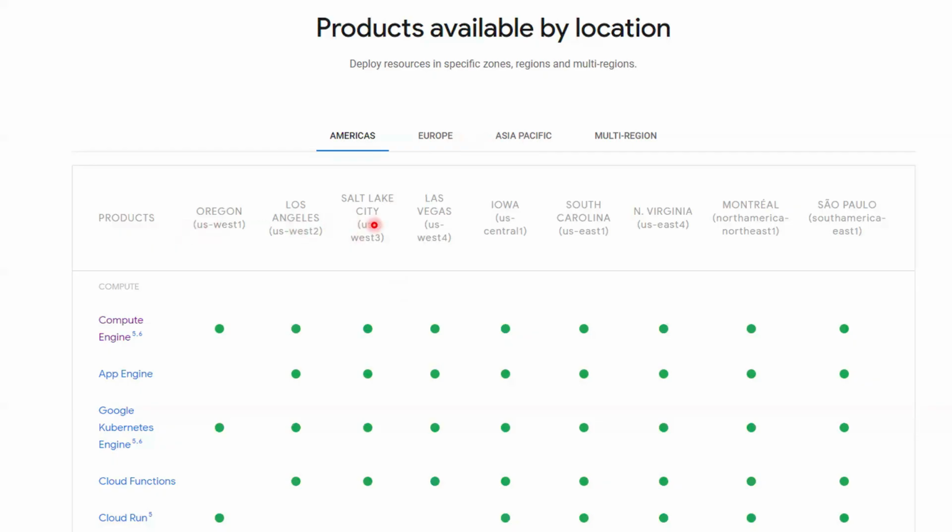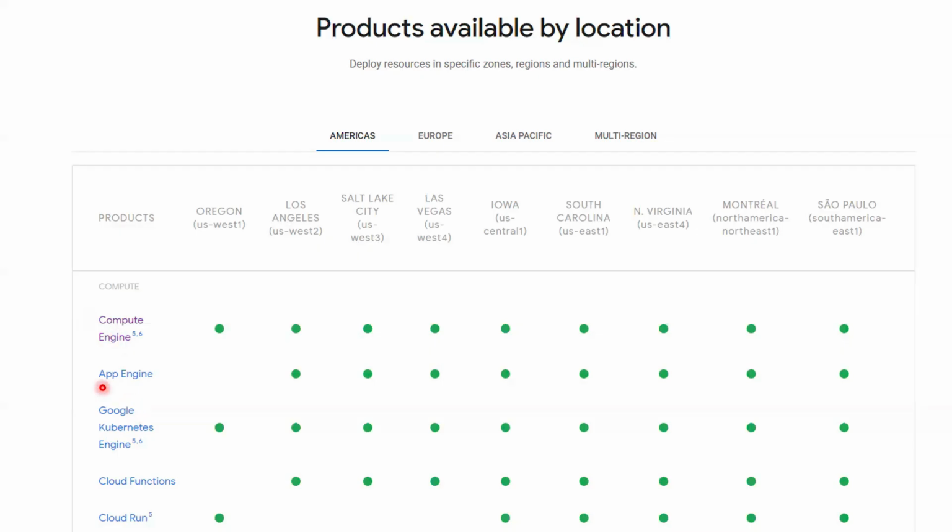Oregon, Los Angeles, Salt Lake City, Las Vegas, Iowa, South Carolina, North Virginia, right? Montreal, Sao Paulo. These are the region-wise services available. Look at here, everyone. Compute Engine is available in all the regions. Compute Engine is the first service, a very important service, without which we cannot create servers. Compute Engine is the mandatory service for Google Cloud, right?